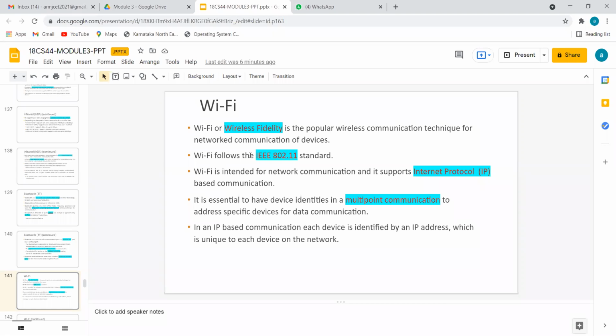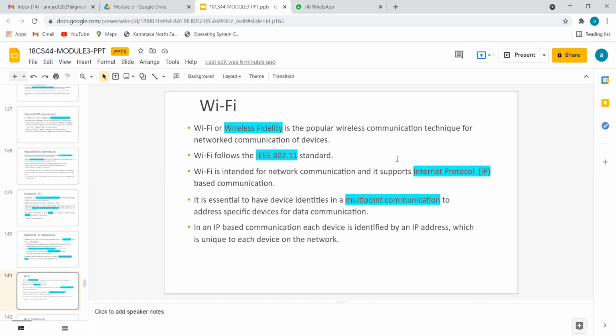It was according to the IEEE 802.11 standard. So this is just a reference. What do you mean by IEEE 802.11? You are going to study that in your communication related subject. Here we will just remember that.